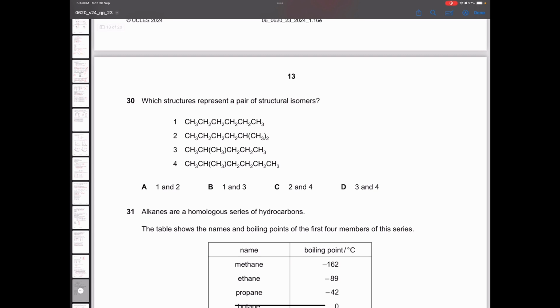Which structures represent a pair of structural isomers? So we will have to draw all of them. The first one is the simplest one. How many carbon atoms are there? 6. Have I drawn 6? Yes. The second one, 5 are in series, the other 2 are branched. So it will look like this.